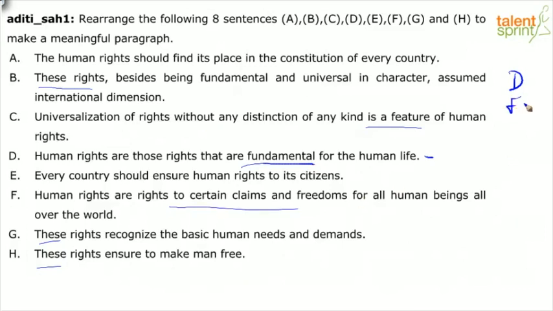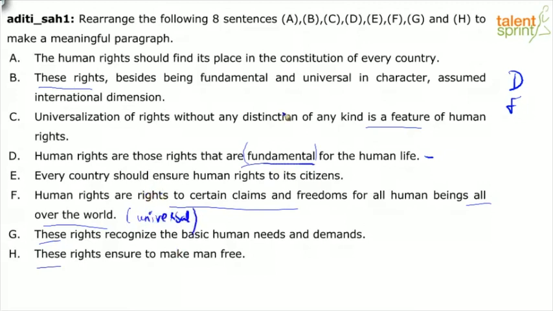So F, DF: human rights are rights to certain claims and freedoms for all human beings all over the world. So what is a clue phrase for you from F? It's talking about all over the world. So we're talking about national, international, right? So which is the context that is helping me or connecting after DF? See, there's a clue word for you. The first topic sentence has fundamental. The next topic sentence is talking about all over the world. So both of them, all over the world, obviously universal, right?